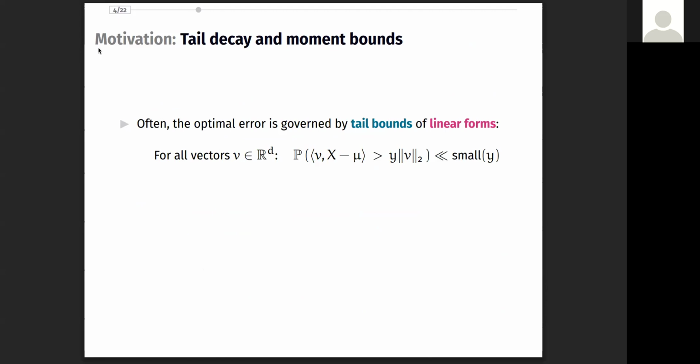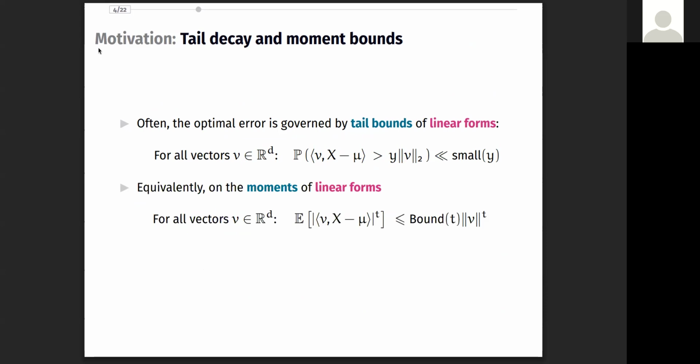Going into a bit more detail, let me first talk about the correct notion of niceness. For many important statistical tasks, it turns out that the optimal error depends only on the tail behavior of the linear projections. Equivalently, the size of the moments of linear projections. Thus, the correct notion of niceness for these problems is the bound on the moments. For example, assuming that the distribution that x comes from is Gaussian is unrealistic, while assuming that the moments of x are less than that of Gaussian is both realistic and sufficient.